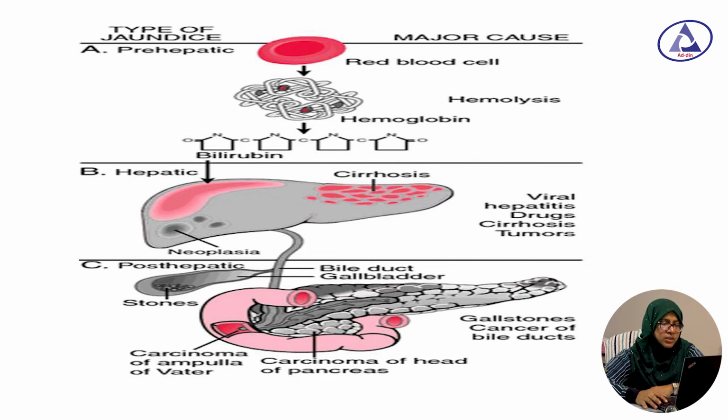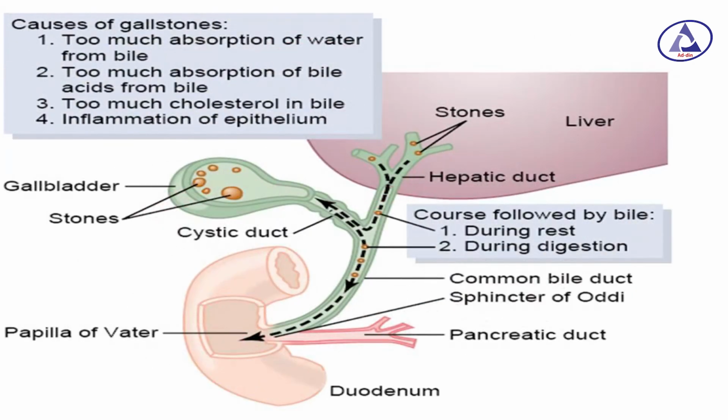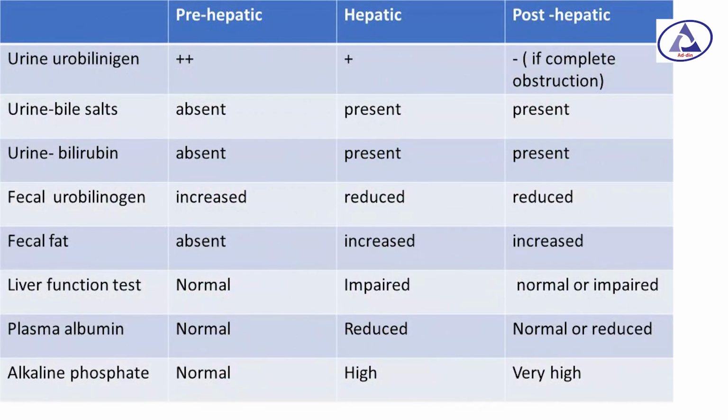This figure shows the prehepatic, hepatic and post-hepatic causes of jaundice. This is another figure showing how gallstone can cause post-hepatic jaundice. Here you can see the gallstone can obstruct the bile duct, common bile duct, or the cystic duct, or the ampulla of Vater. Now let us differentiate the prehepatic, hepatic and post-hepatic jaundice.